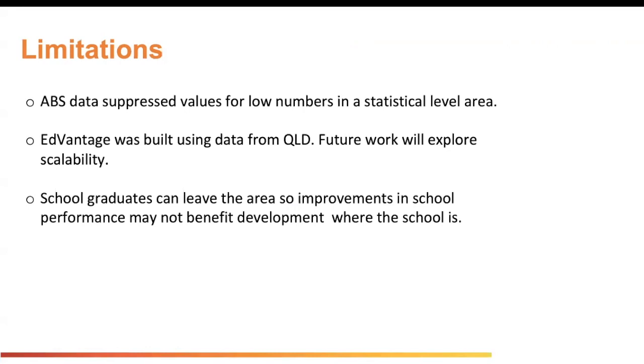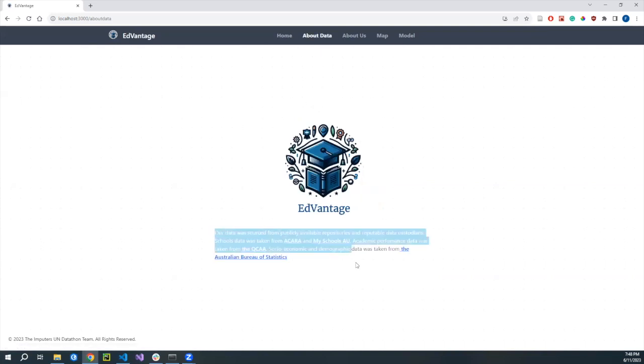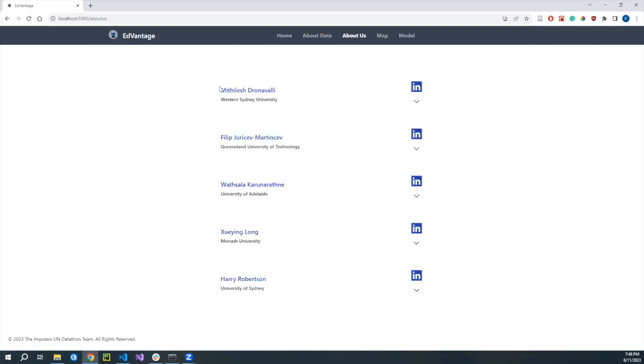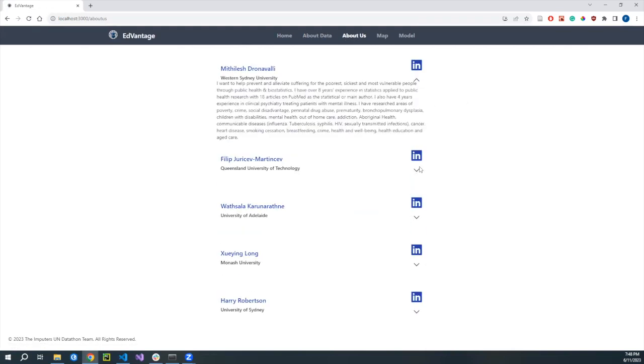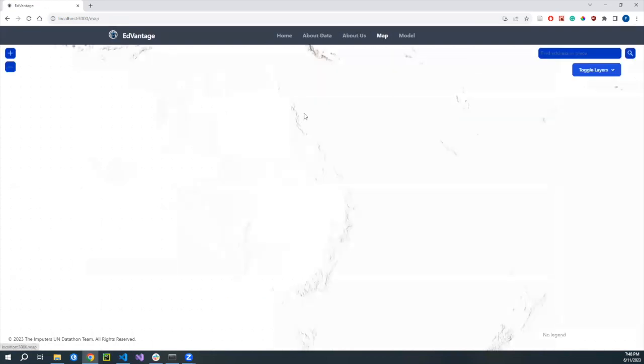Now, let's dive into a demonstration of how EDVantage works. So this is the prototype of the EDVantage app. Home screen, very simple, primary and secondary school performance tracking. We're going to go first to the data page. This is simply stating our sources. Then About Us, this is the team with all of our bios and our contacts. And then the important part is the map.